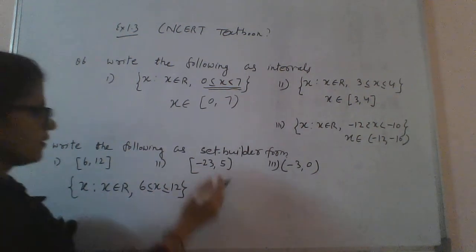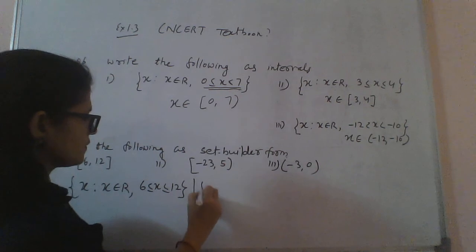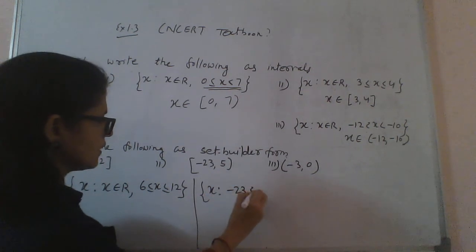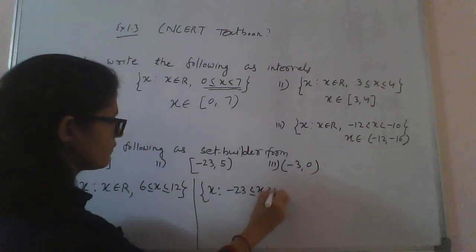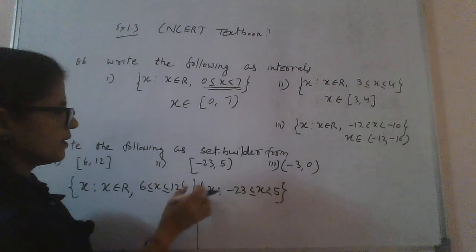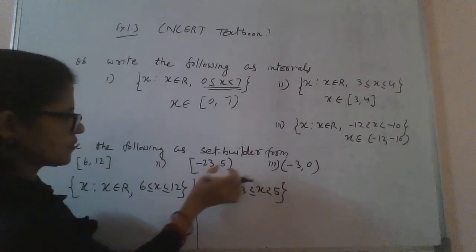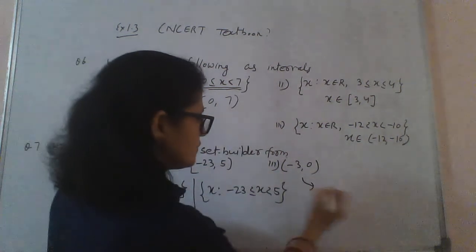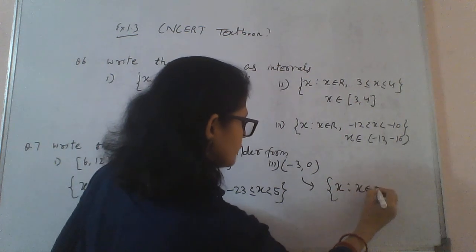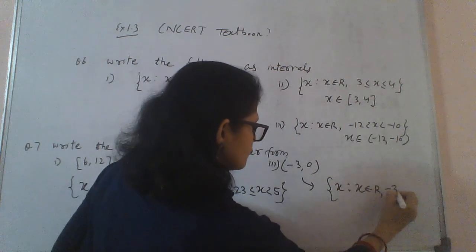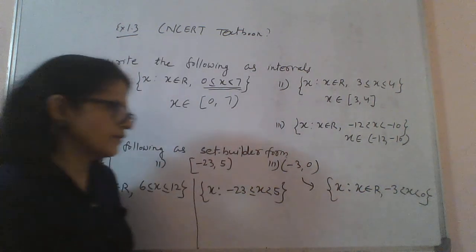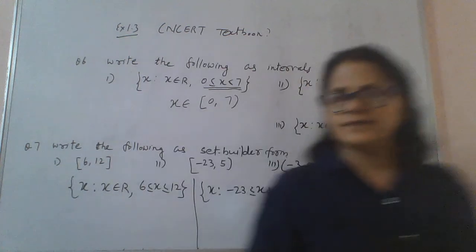Next, we can write the set as x such that minus 23 less than or equal to x less than 5. Here it is closed and this is open, so it is left closed, right open. For the next, you can write x such that x belongs to R, minus 3 less than x less than 0. It is an open interval. So please have a look.